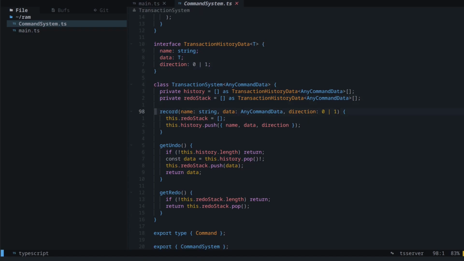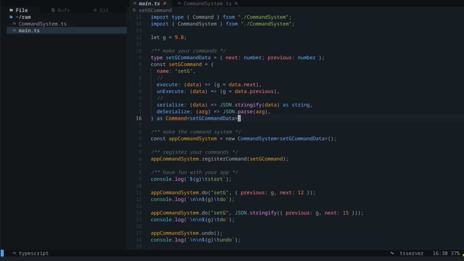So whenever we fire a command, we need to just record it. And if we need to undo, we're gonna take the last command from the history, we just pop it and push it into the redo stack if you want to redo that later, and then just get that data. That's why whenever we record a command or when we do a thing, we're gonna set the redo stack to just an empty list, because the future has been changed, there's a new command. And get redo is just, we just pop from the redo stack and get that command. So this just manages the history and the undo redo bookkeeping aspect of the command system.